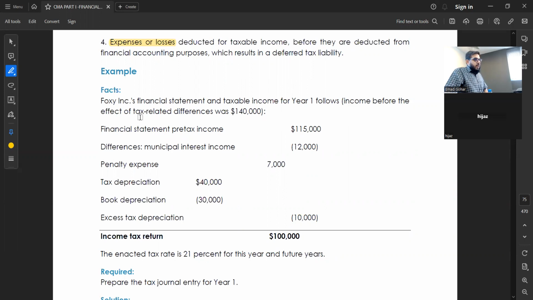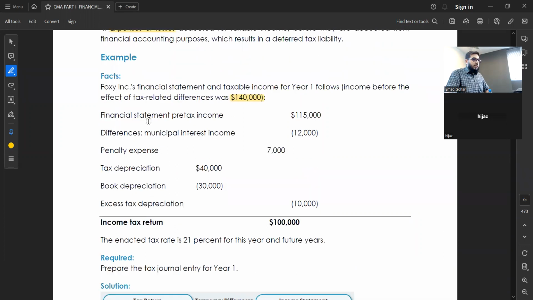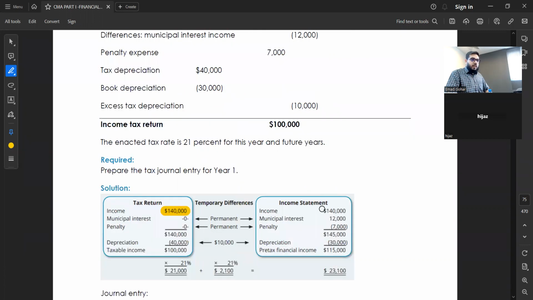Income before the effect of tax was $140,000. Okay, this is the tax income. Clear? What is the accounting income? This is the accounting income. How much? 115,000. This one here. Clear?